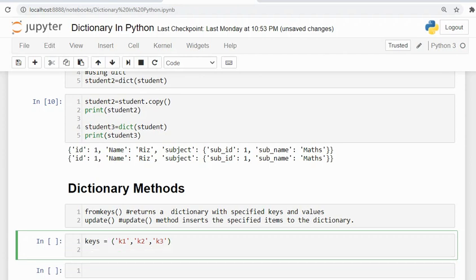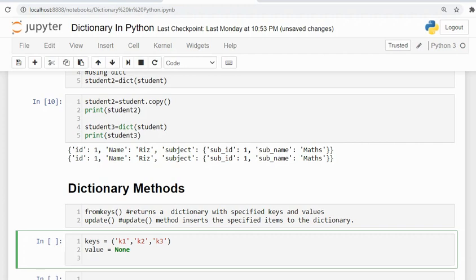At the beginning I don't have any value for it, so I'll assign None to it. You can assign any value, be it None, an empty string, or something like that. I'm going to use this and store it in a dictionary.